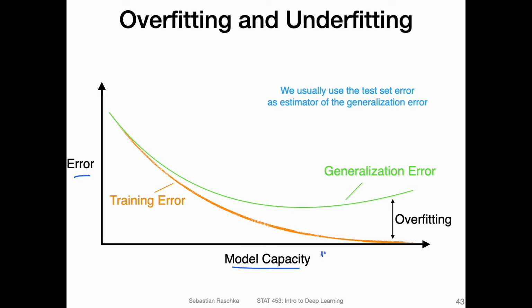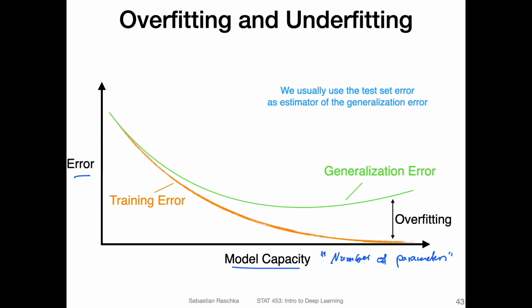Think of it for simplicity as the number of parameters, or the ability of the model to fit a complex data set. So a model with more hidden layers compared to a model with fewer hidden layers has a larger capacity, or a model with wider layers also has a larger capacity compared to a model with fewer or smaller hidden layers. So usually the more layers you have, or the wider the layers are, the higher your model capacity.